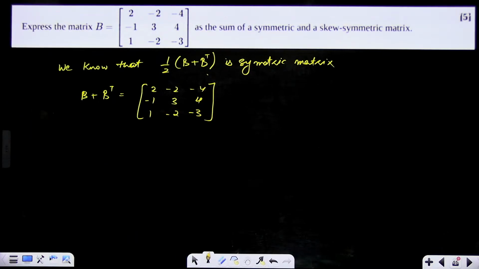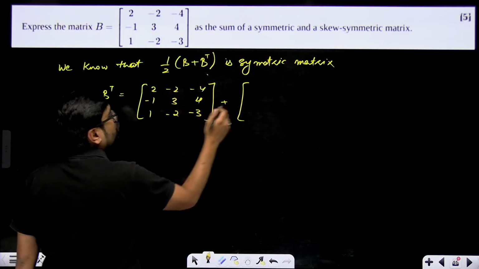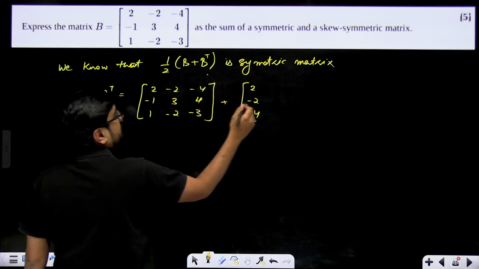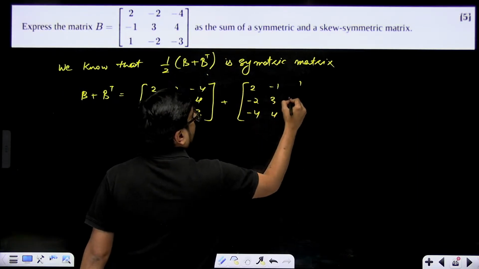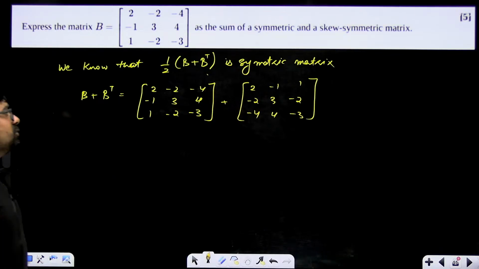Then find B transpose. B transpose will be 2, minus 1, 1 in the first row; minus 2, 3, minus 2 in the second; minus 4, 4, minus 3 in the third.